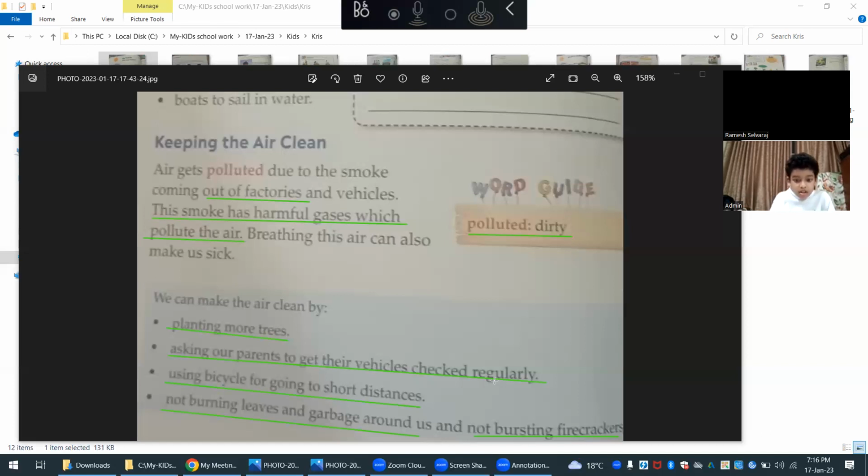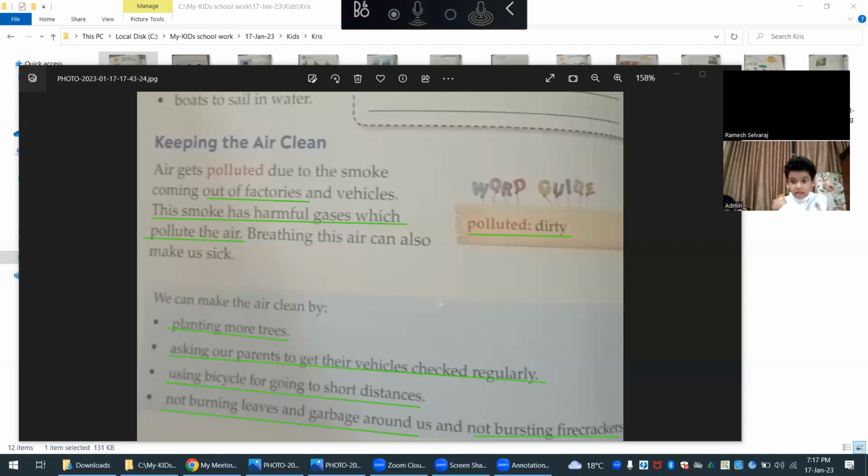What would happen if we burn the leaves and garbage around us? How does it pollute the air? The bad air is carbon dioxide, so it will affect the oxygen and turn into carbon dioxide. Not bursting firecrackers. Have you ever seen firecrackers? If we cannot burst firecrackers, then what are we going to do in Diwali? That's right. During Diwali, you will be bursting firecrackers, but you should not burst a lot of things. You can enjoy very little things.